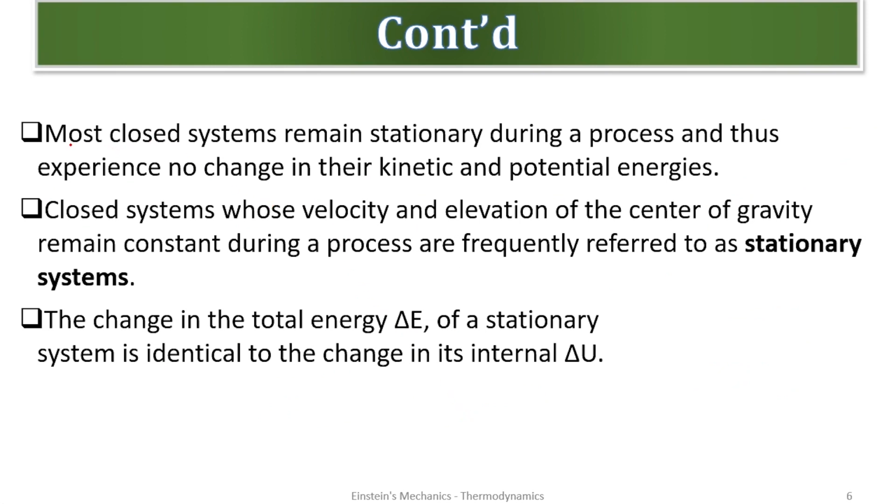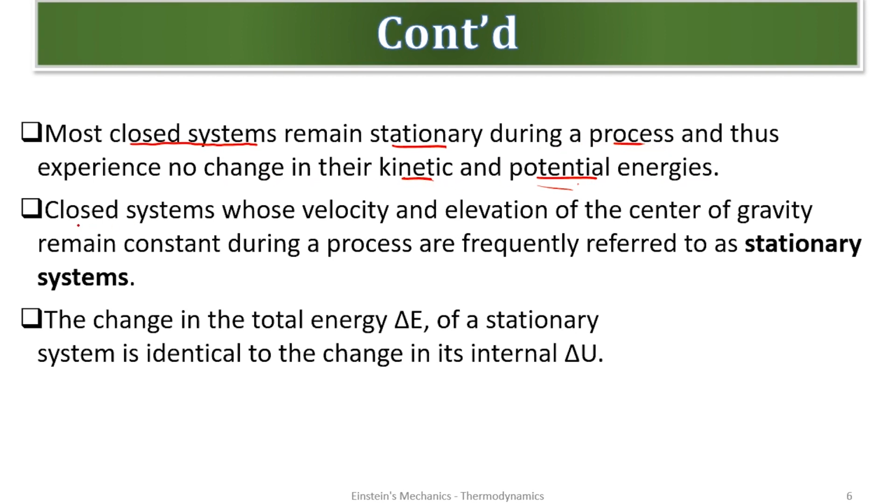So most closed systems remain stationary during a process and thus experience no change in their kinetic and potential energies. We are trying to establish a point here. Pay attention. It says most of the closed systems remain stationary during a process and thus experience no change in kinetic and potential energy.